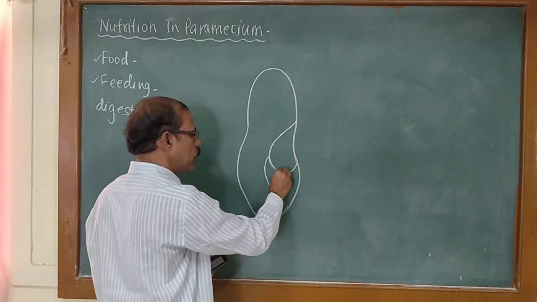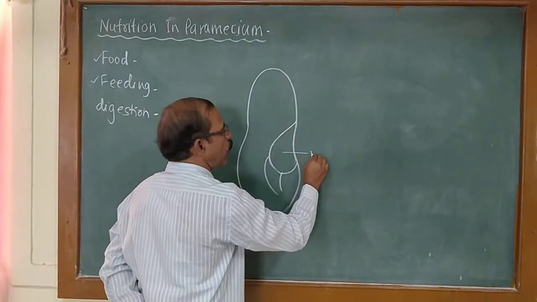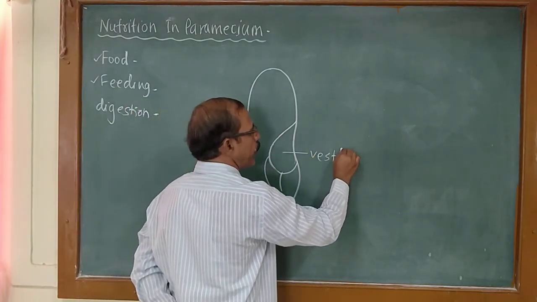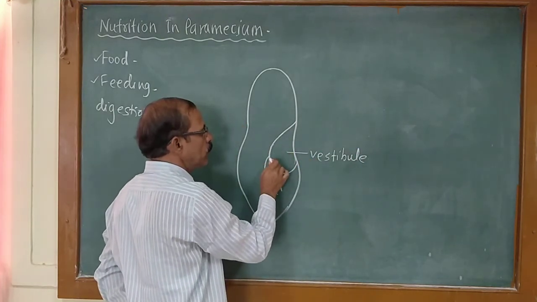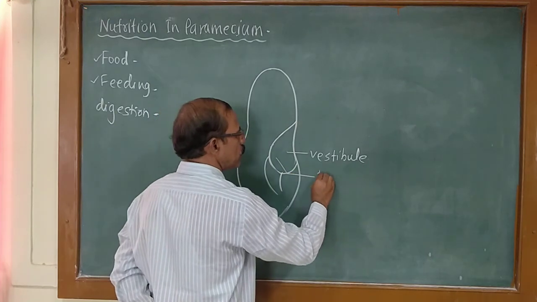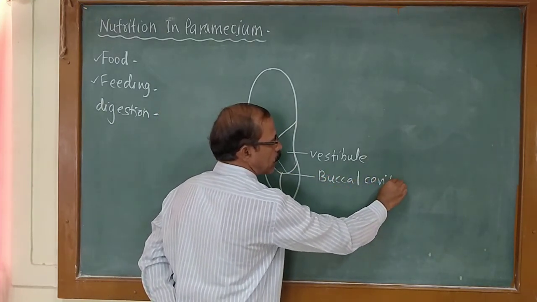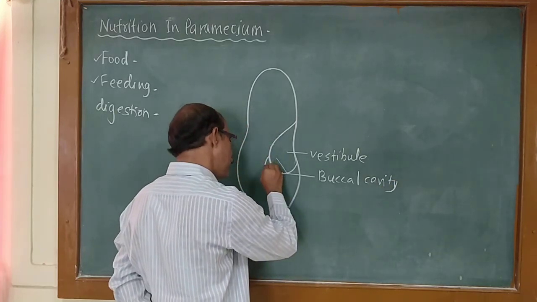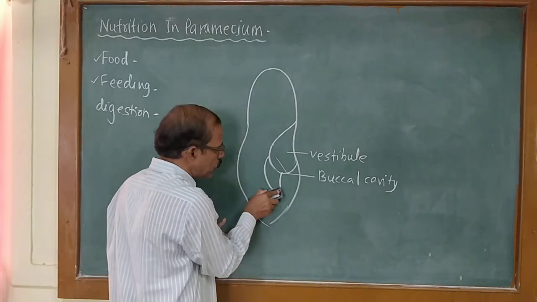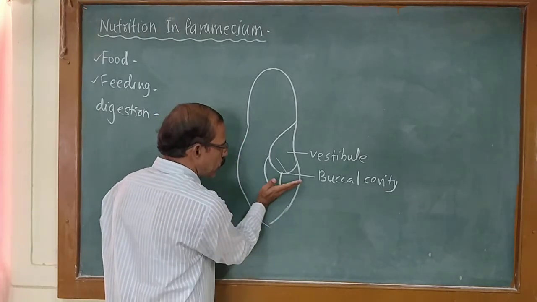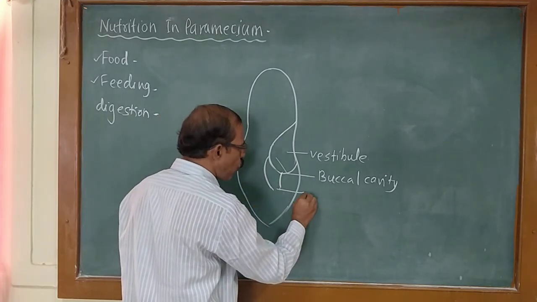buccal cavity, vestibule. This is the oral groove, which consists of a vestibule. Next to the vestibule there is a buccal cavity. Then into the endoplasm, it consists of a cytostome.